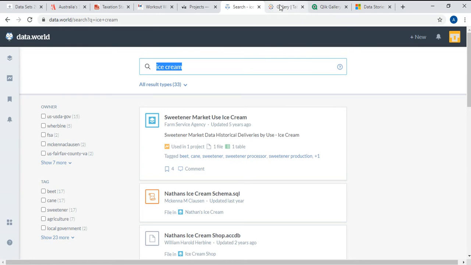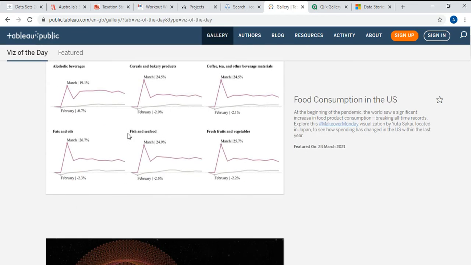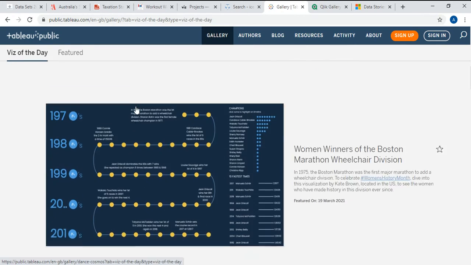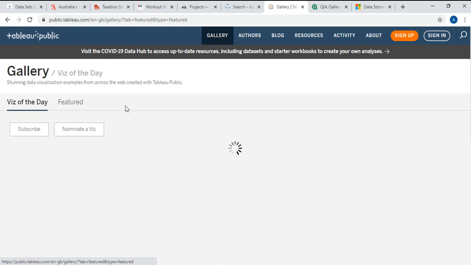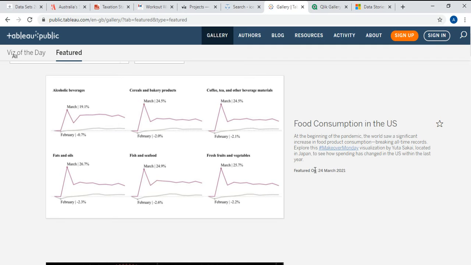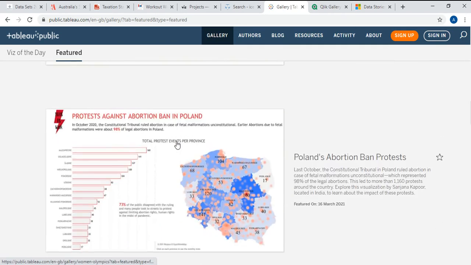And when it comes to particular visualization tools, for Tableau we have a visualization gallery where you can see the charts that they have built and try to replicate them. Every day some visualization gets featured, so if there is a good chart, you can try replicating it.